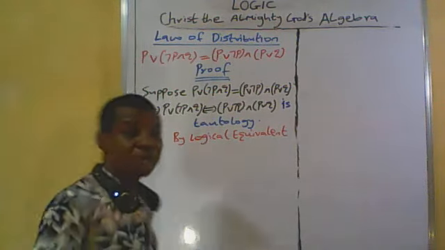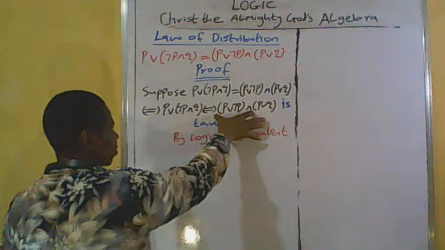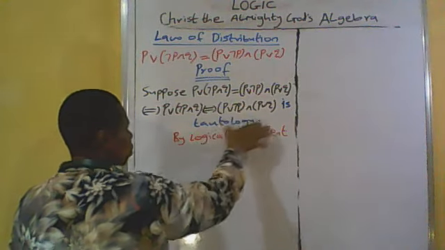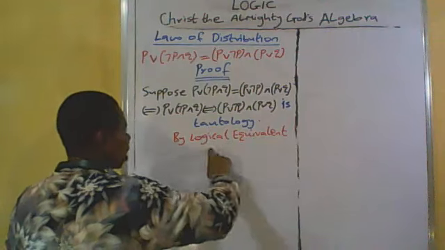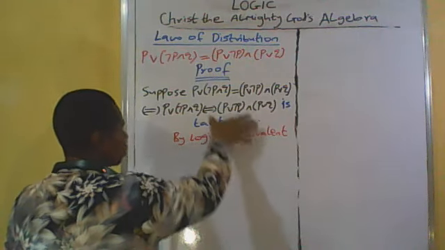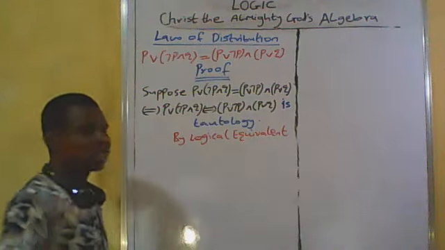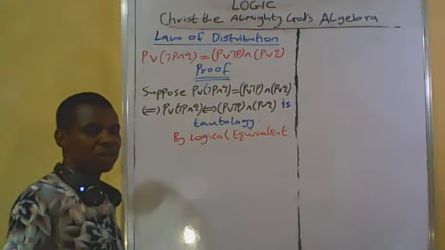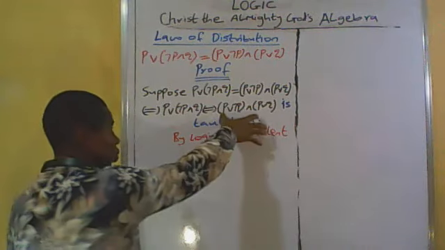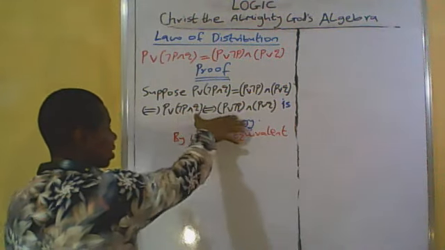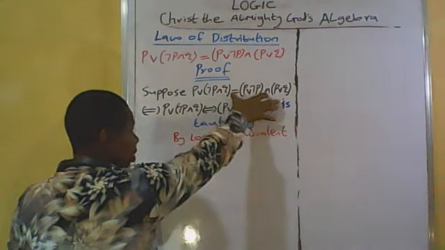Now, we have transformed this equation to a biconditional statement and it is a tautology. So it is true logical equivalence that we transform this statement to a biconditional statement and it is a tautology. Why is it a tautology?